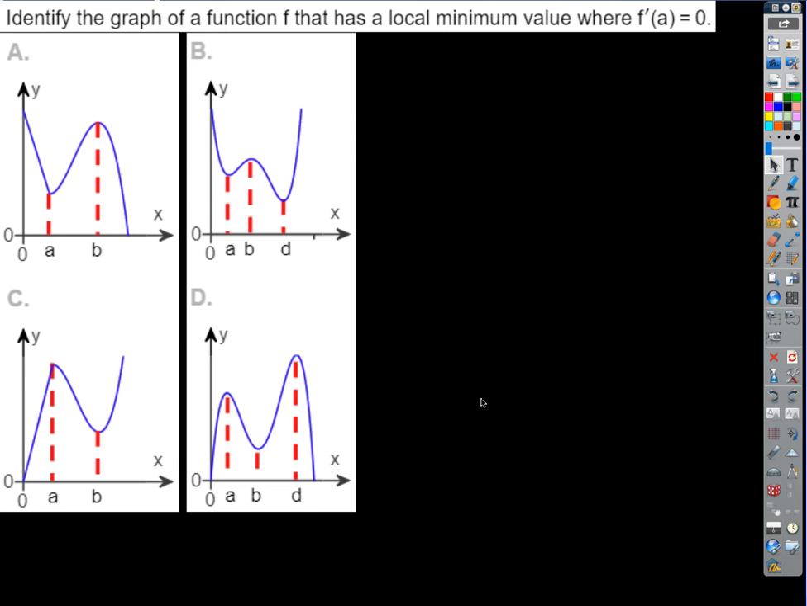Okay, so identify which of these graphs has a relative or local, same thing, a relative minimum value where f prime of A is equal to 0. So it's got to be a minimum. No, only one of them does. Which one of them has a local minimum where f prime of A is equal to 0? Okay, if you look closely at A, what's wrong with A? It's got a relative minimum at A. It's kind of hard to see, but what's the shape of that one?